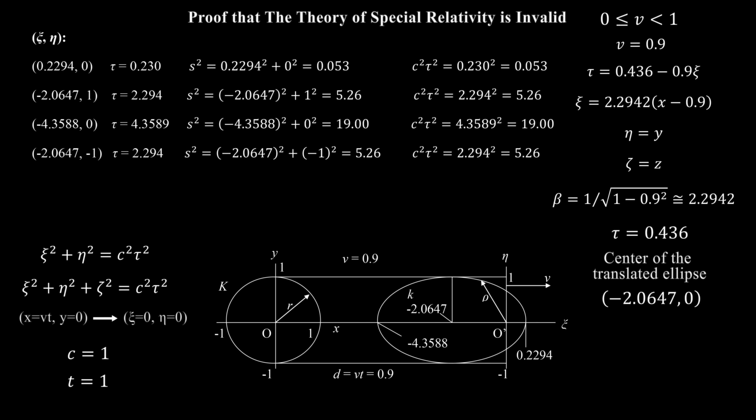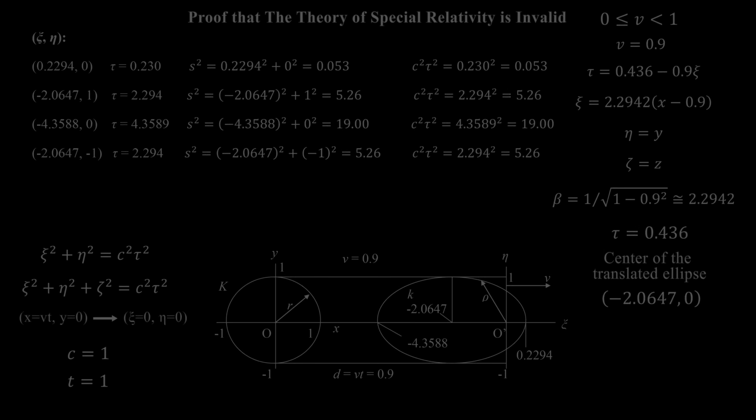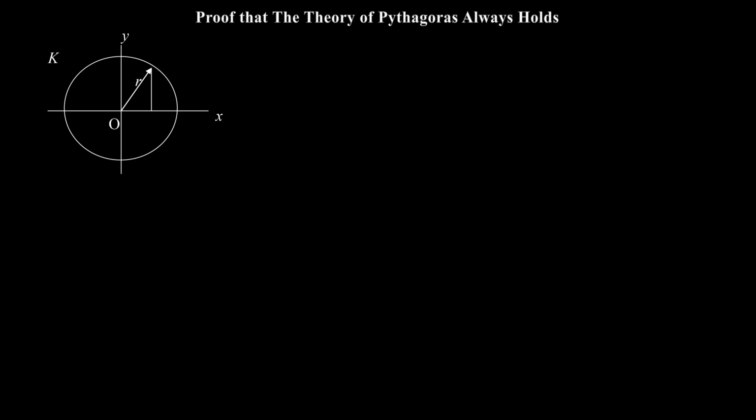Note that from all these graphs it is evident that the eccentricity of the ellipsoid increases with increasing speed v. What is the equation of the ellipsoid in the moving system, little k? This can be determined from the Lorentz transformation in both Cartesian coordinates and polar coordinates. I'll start with Cartesian coordinates. Here is the expanding sphere of light projected onto the xy plane of the stationary system K.